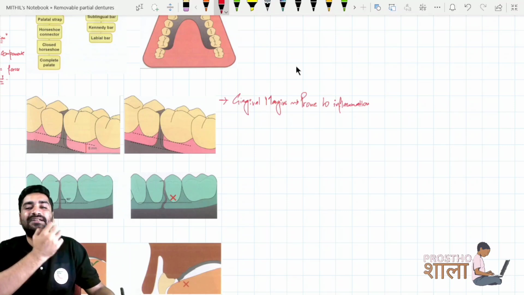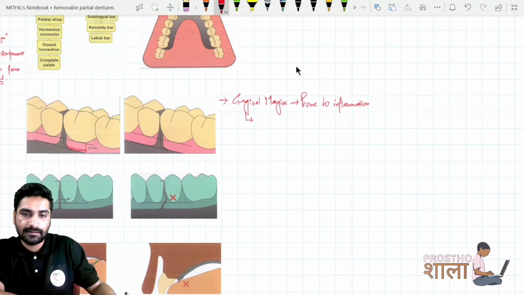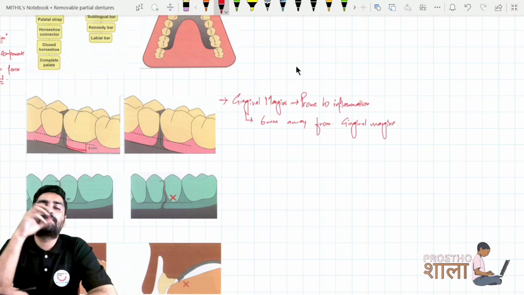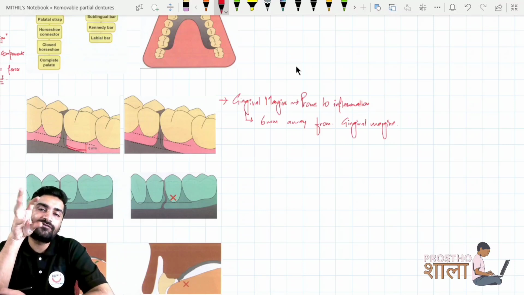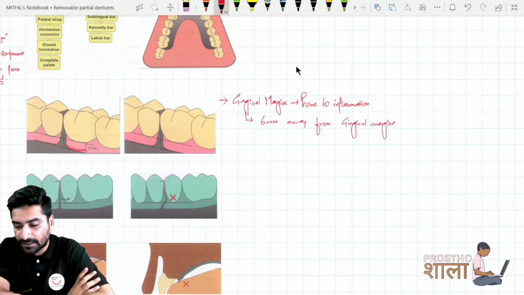So that is a sensitive area, so we should keep in mind that our margins of major connector should be at least 6 millimeters away from the gingival margins. Okay, so it's more important that you keep it away, so there is proper cleansing and hygiene maintained, food accumulation is not there, enough place is there so that the area gets self cleaned. Okay, so that is very much important.